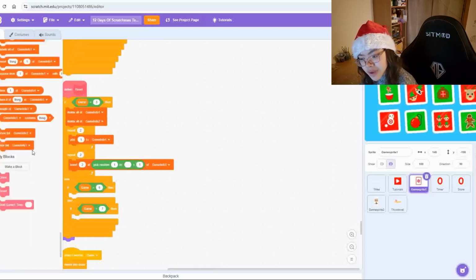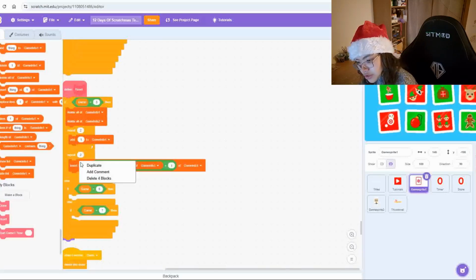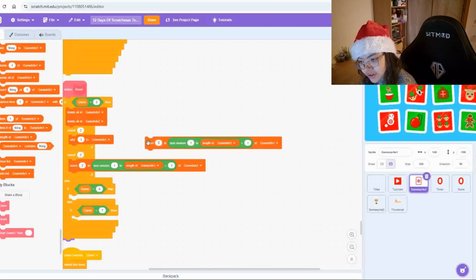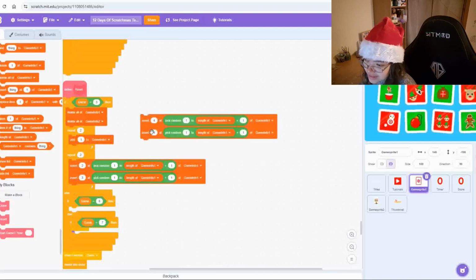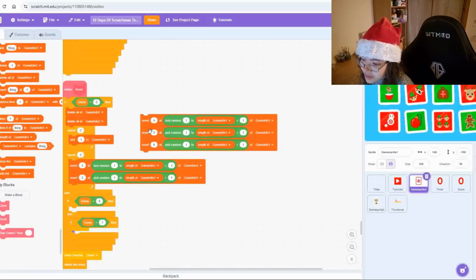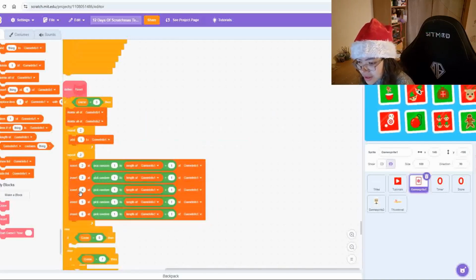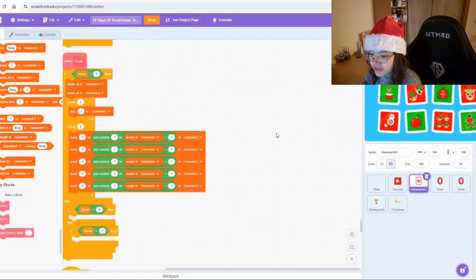We needed it to be pick random 1 to length of game info 1 plus 1. We're going to duplicate this and insert 3 instead. We're going to do the same thing for 4, 5, and 6. So quickly, we need 5 of these blocks in total, all in there. And this will just shuffle the cards. And that's all we need for the reset script.